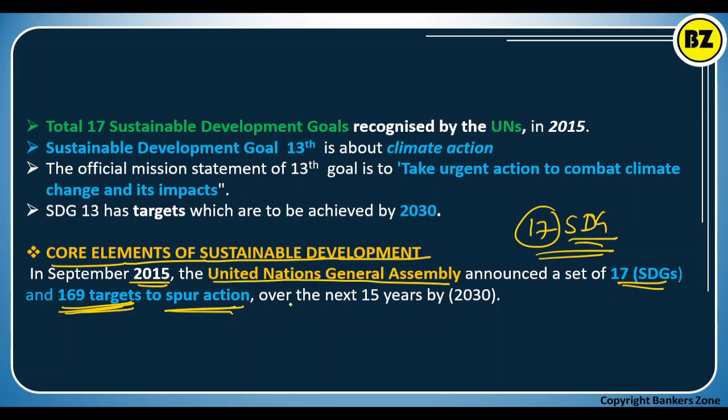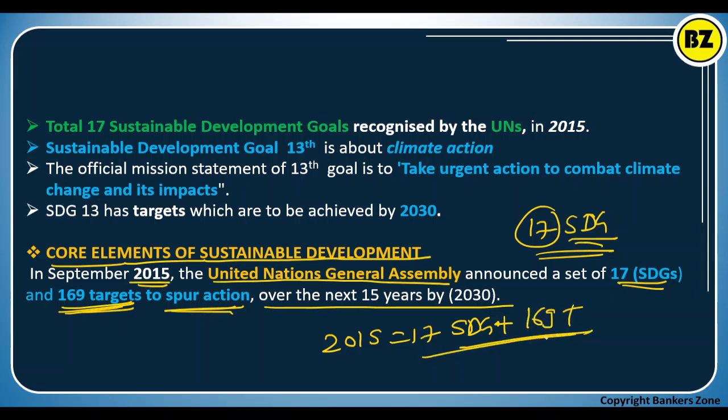Over the next 15 years, that means in 2015, 17 SDGs were given. In support of that, 169 targets were also given, so that you can easily achieve the SDGs. Now see, those targets are spread over 15 years, so a 15-year time span is given.